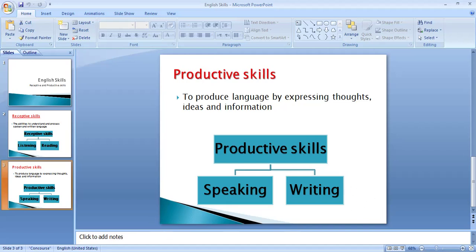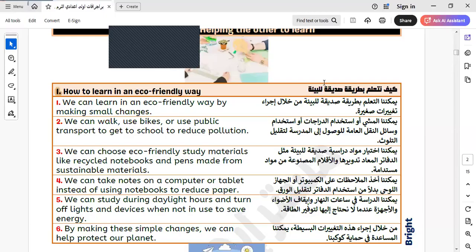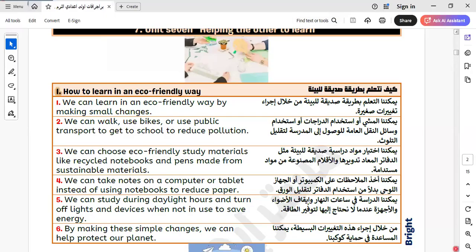Let's go to our lesson today. Today we have some paragraphs. I will read them to you, and after that I will leave you a question below this video to select any of these paragraphs that I read and write it by yourself. I don't say write this paragraph or that paragraph. You can select any of these paragraphs and then write it by yourself. And I would like you to send it to me on the channel to know how you write, okay?